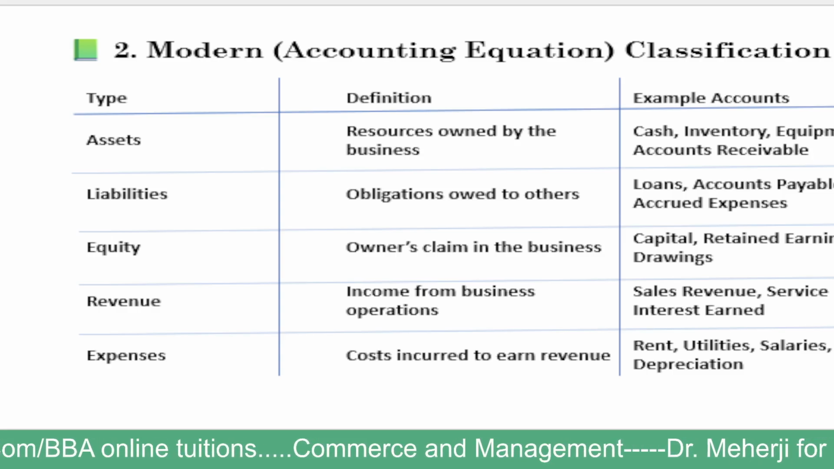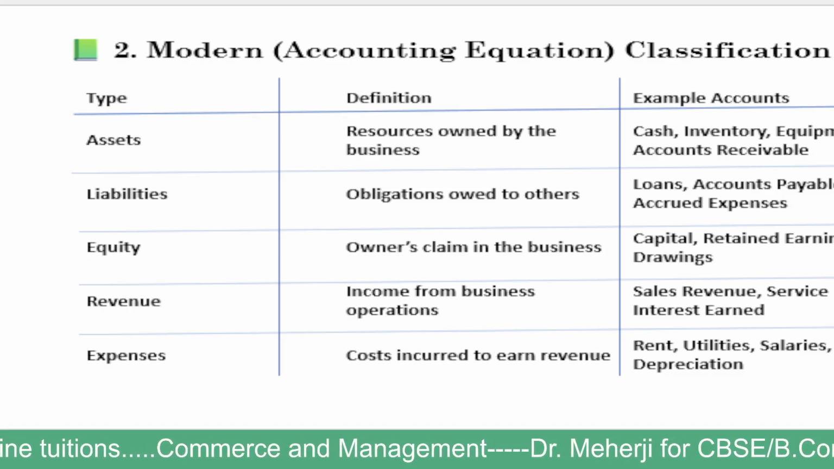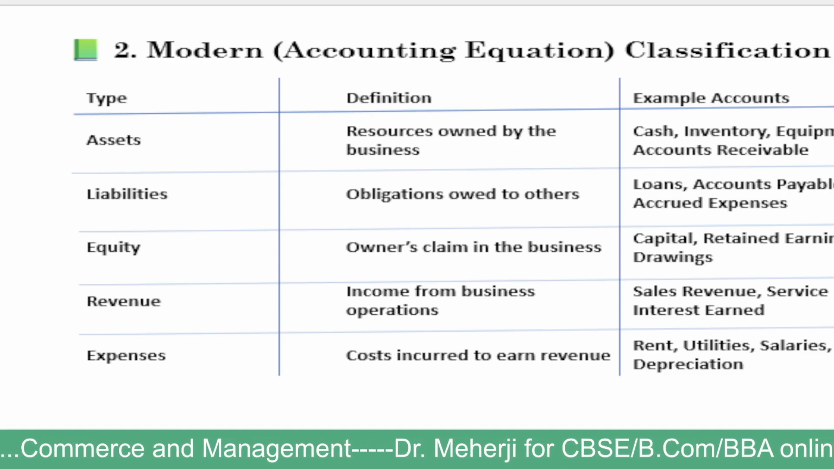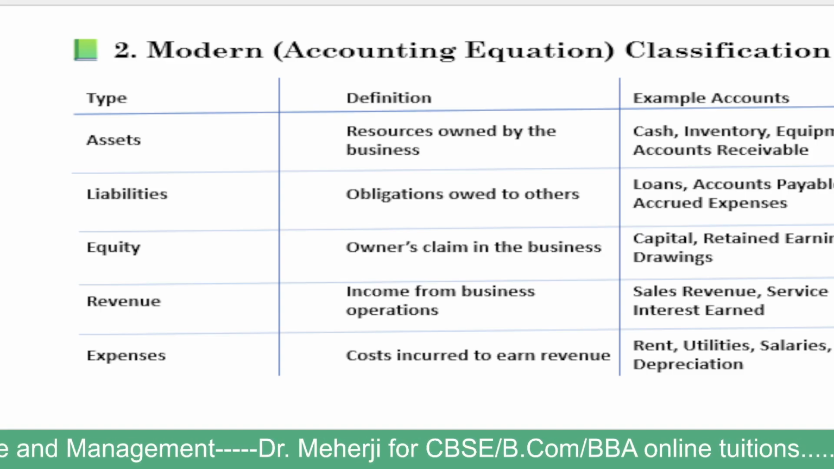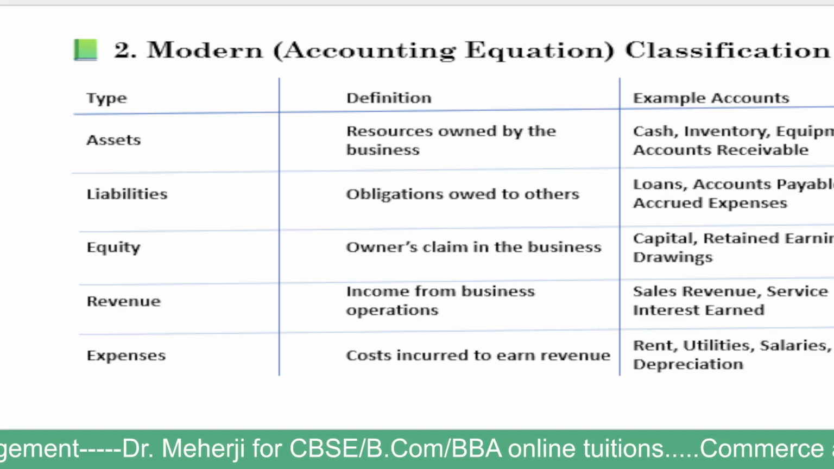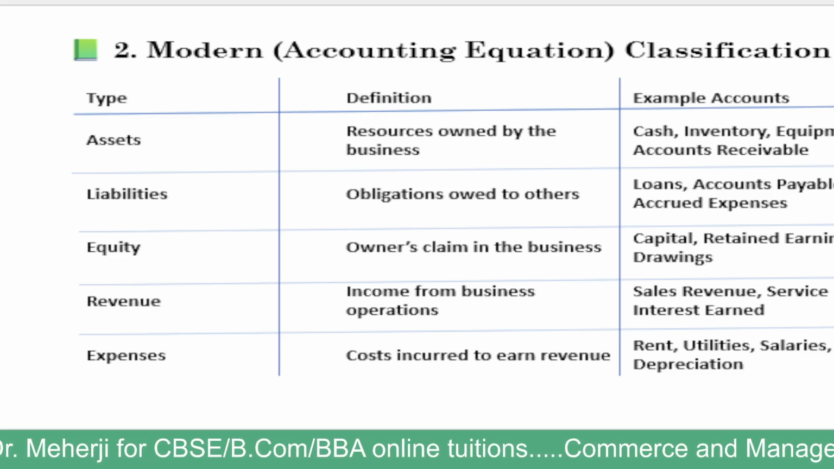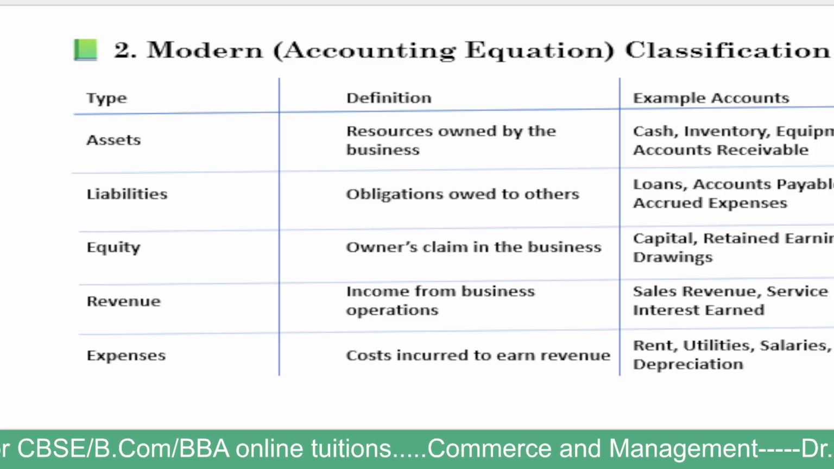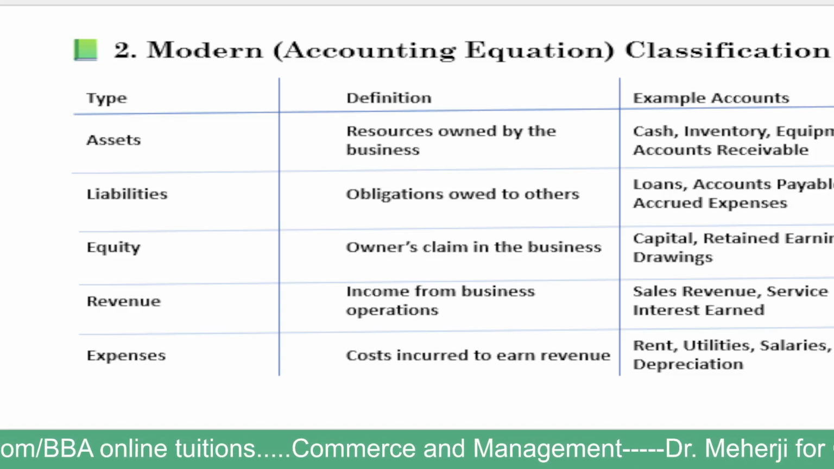And in the case of drawings, when the owners or proprietors take away cash or goods for their personal usage, that is called drawings. These three also fall under the equity account classification. So the accounts that fall in this category are capital, retained earnings, and the third one is drawings.